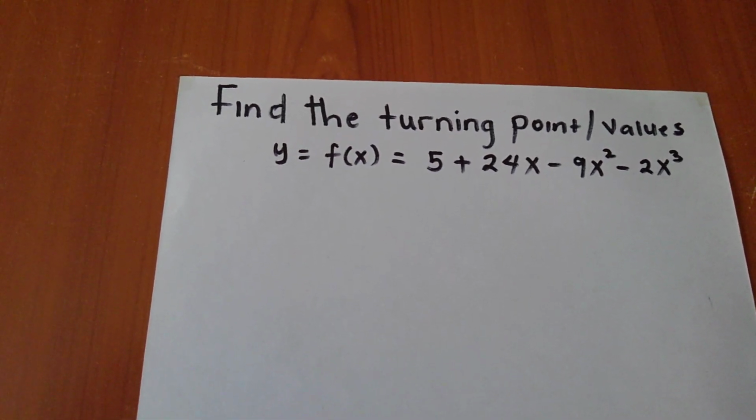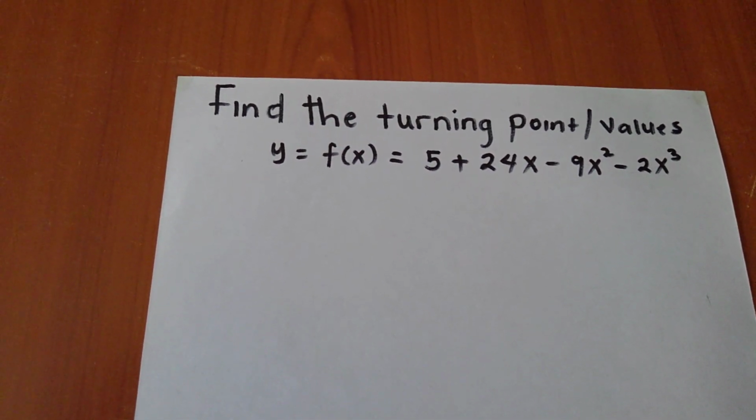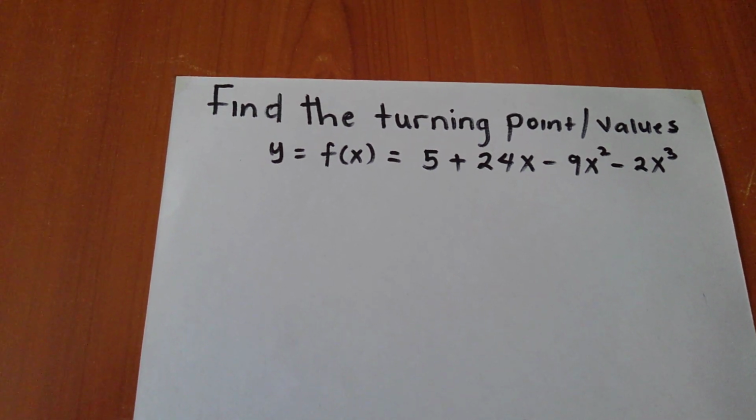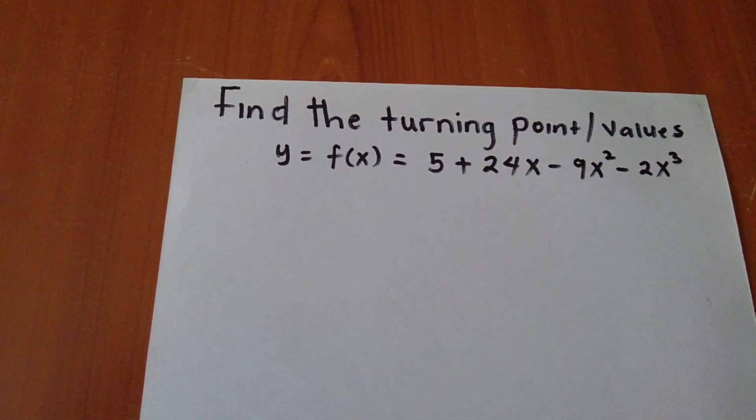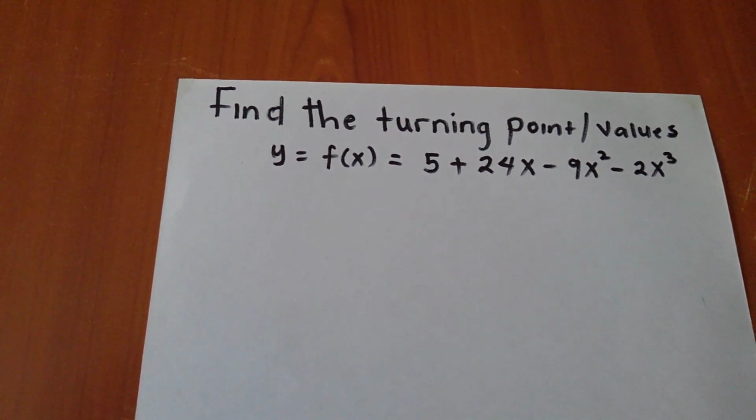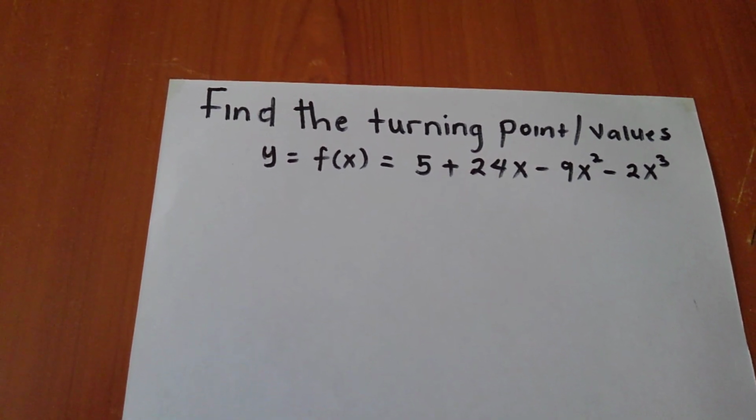Yes, once again for this video we have this question which says find the turning point values for this function given like that.